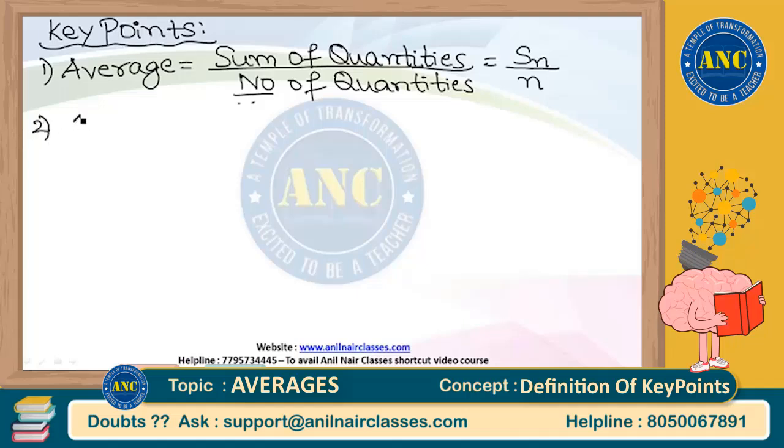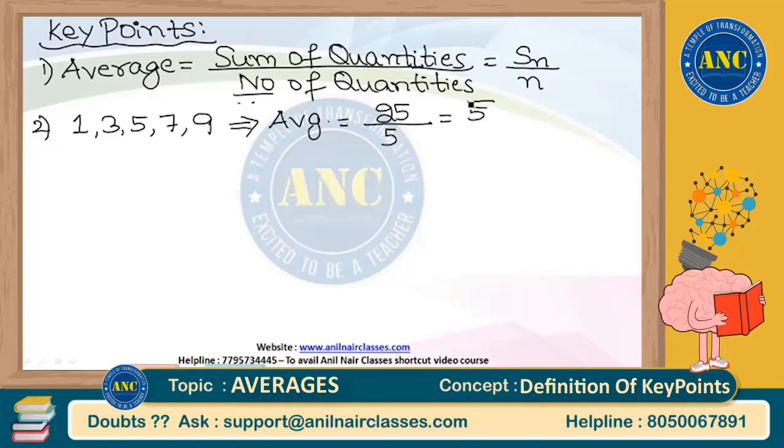Suppose for example, I have a series 1 3 5 7 9. Just now I told you average is nothing but sum of the quantities by number of quantities. Sum is nothing but if I add all these 5 terms, I will get the sum as 25, divided by number of quantities, which is 5. 25 divided by 5 is 5. My average for this given series is 5.